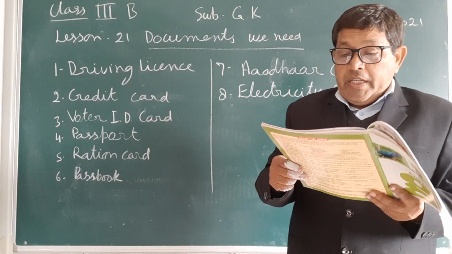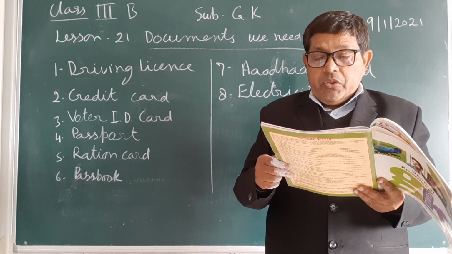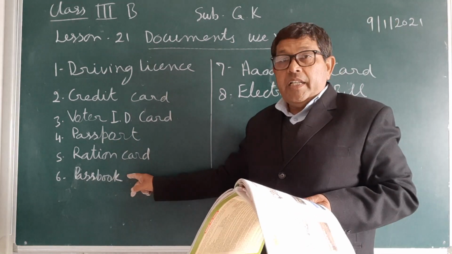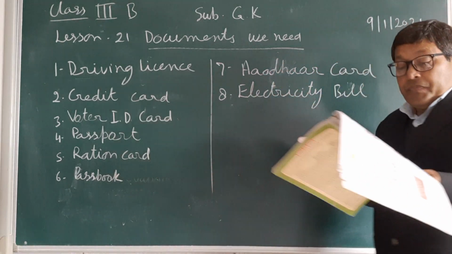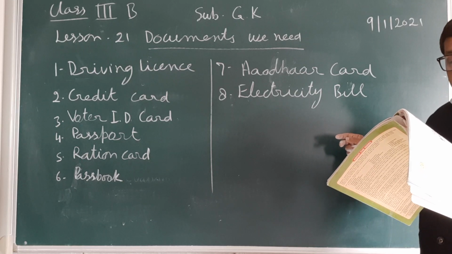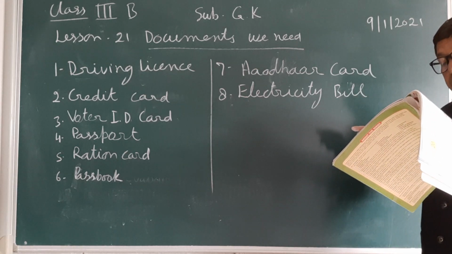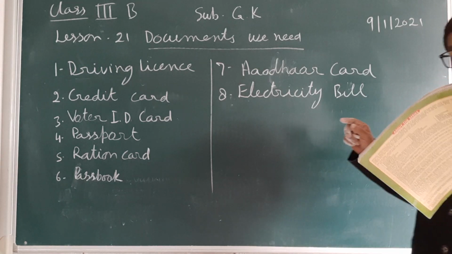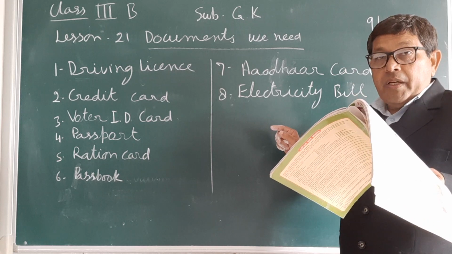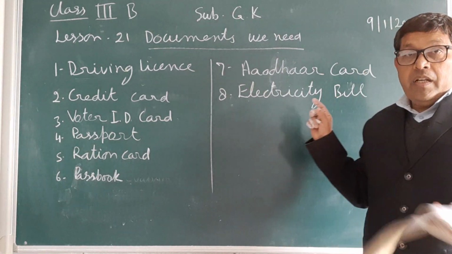Now six, whenever you deposit or withdraw money from your bank, you need to get it updated to check the balance in your account. That is called a passbook. And seven, this smart card has been issued in order to identify each and every citizen. Now next, it carries the details of the amount you need to pay for electricity consumption every month. So this document is the electricity bill. So that's for today.